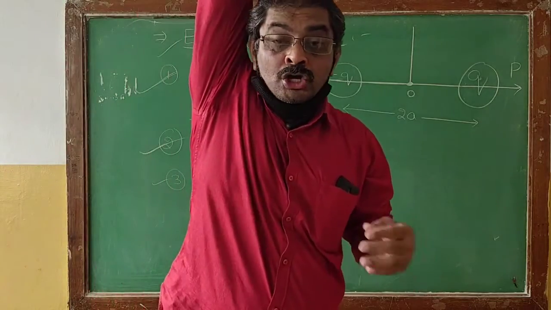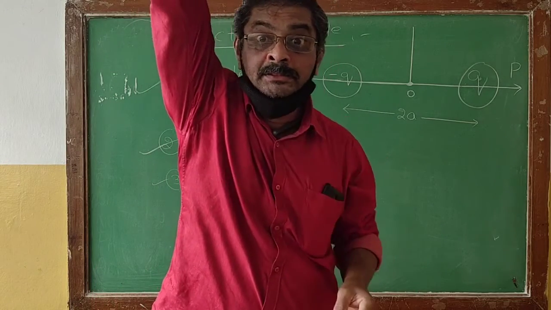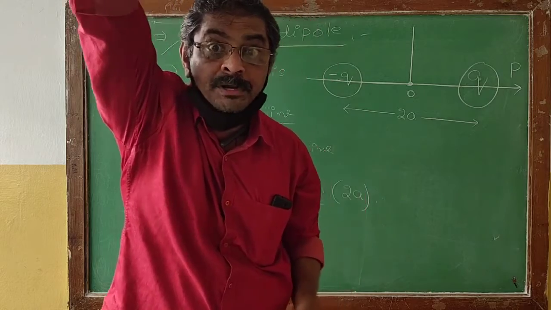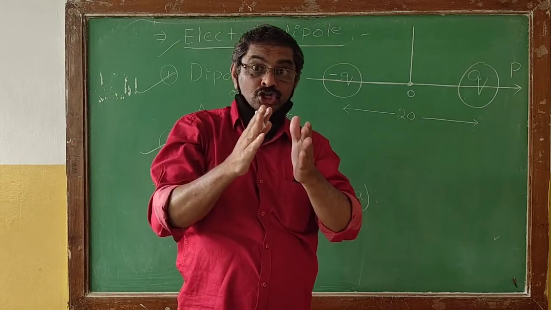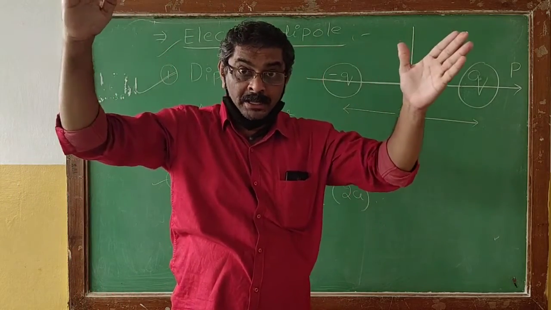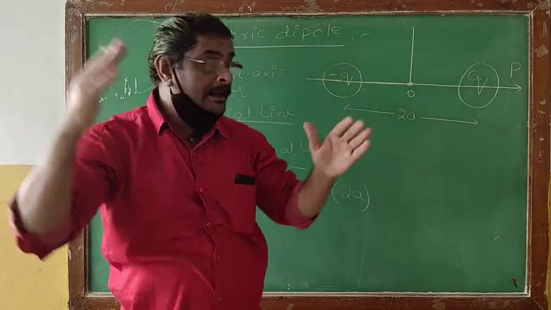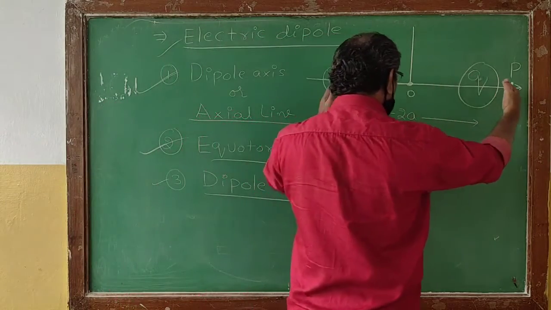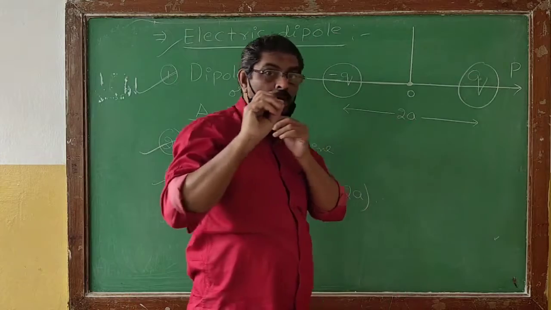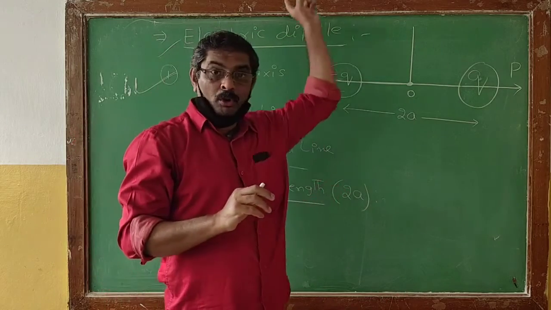So remember, the dipole length can always be defined as the shortest distance connecting both the charges of the electric dipole.